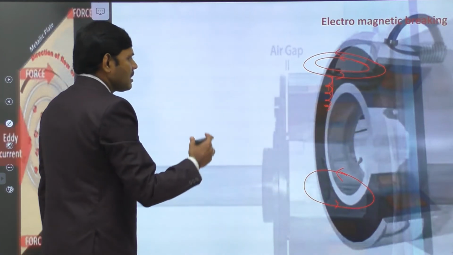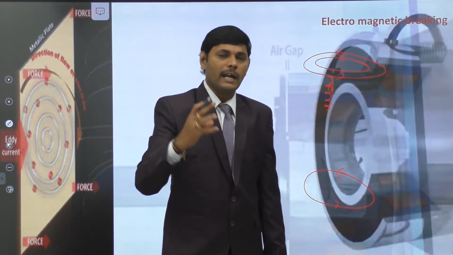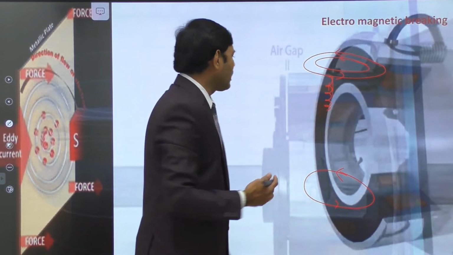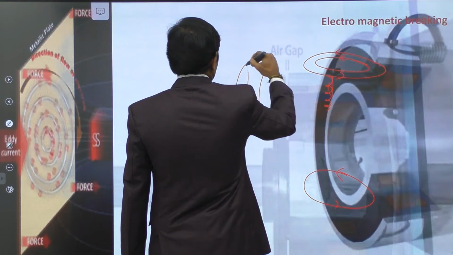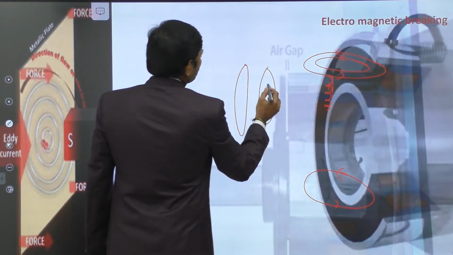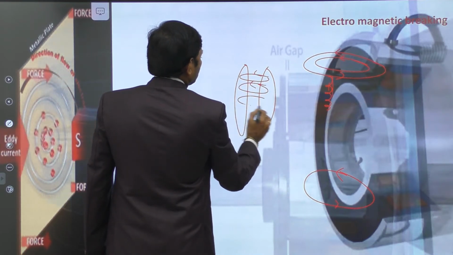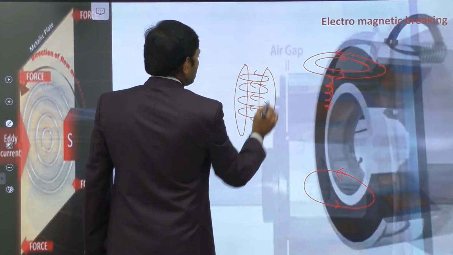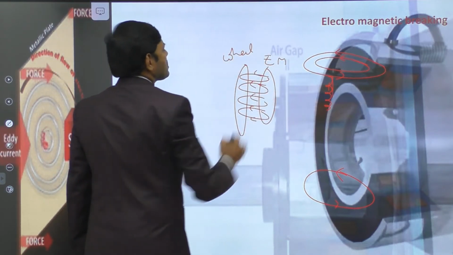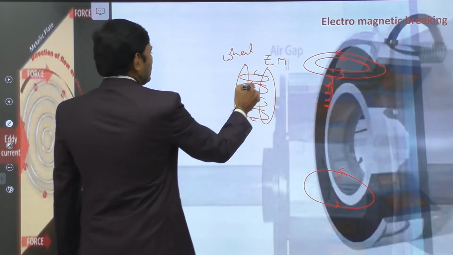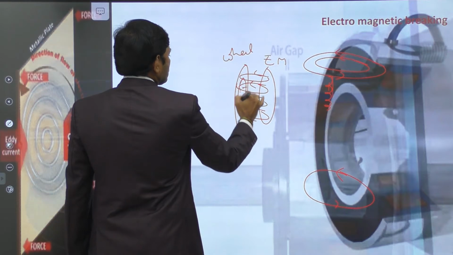Or in other cases, without pressing the spring against the shaft, there is direct electromagnetic braking. If there is one wheel and beside it there is another wheel, due to the flowing of magnetic field lines, this is the electromagnet and this is a metallic wheel adjacent to it, and due to the growth of flux through it, eddy currents start developing in it.